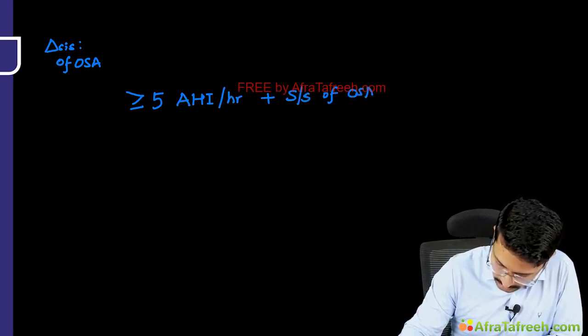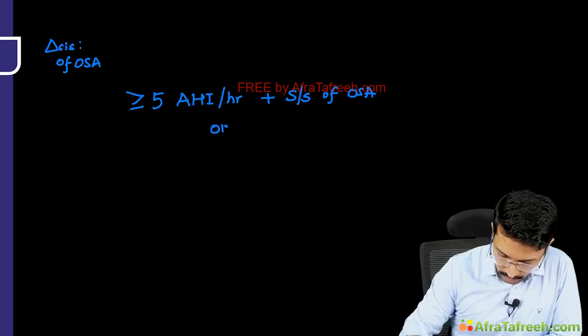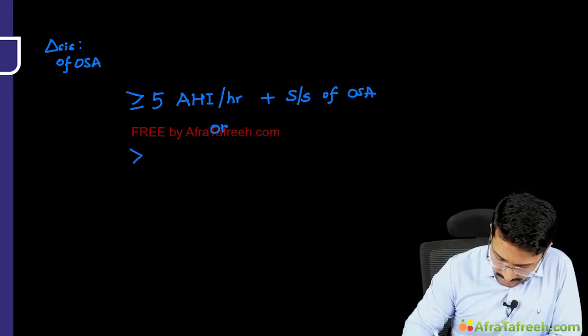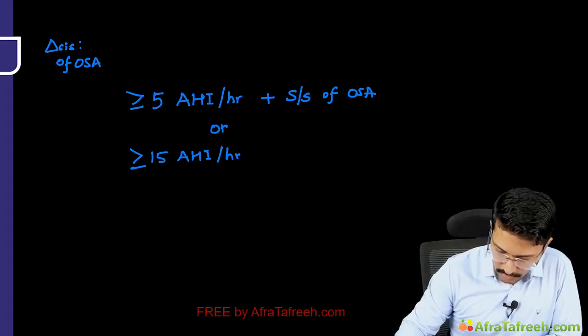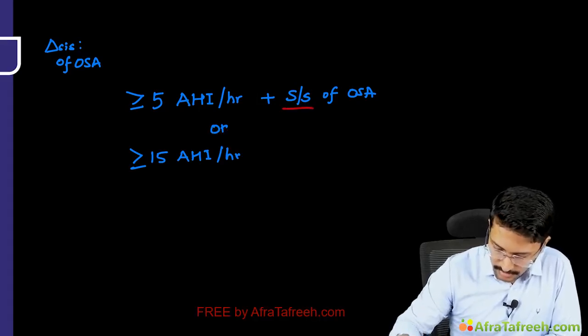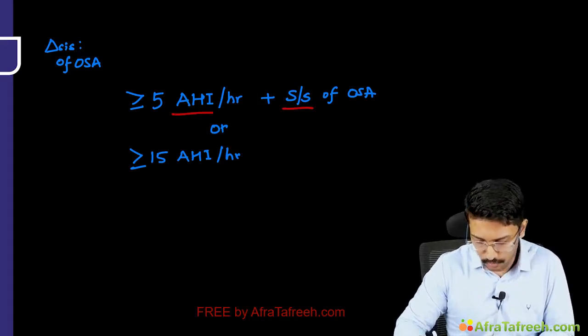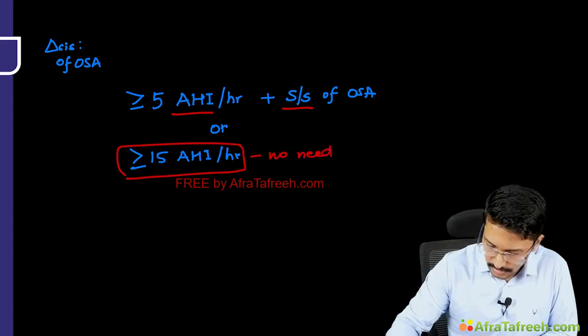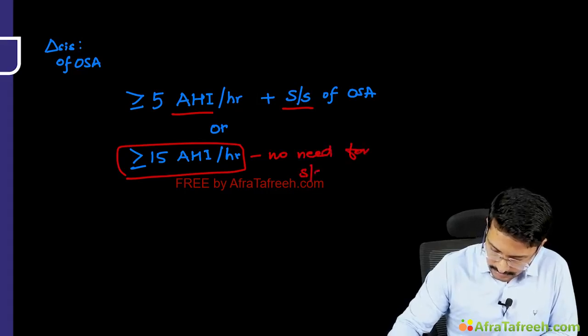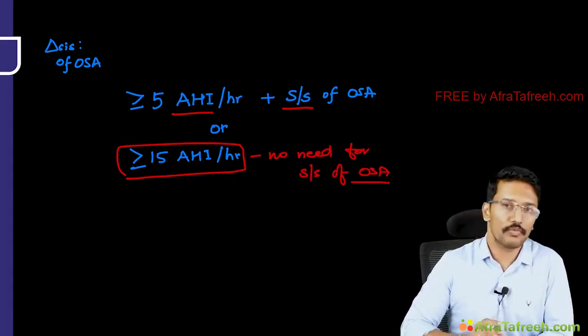Okay, I'll come back to this in a bit. Or we can also make a diagnosis when this AHI, or apnea-hypopnea index, is 15 or more per hour of sleep, even in the absence of symptoms. So signs and symptoms are needed if the AHI is 5 or more. But if it is more than 15, then there is no need for signs and symptoms of OSA. Even in the absence of them, we can make a diagnosis of OSA.